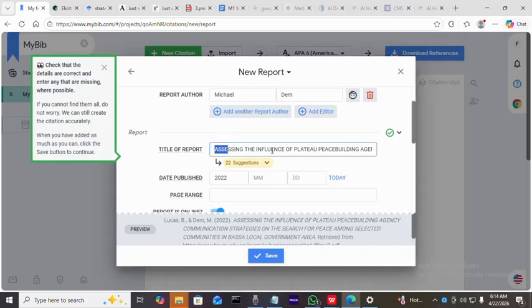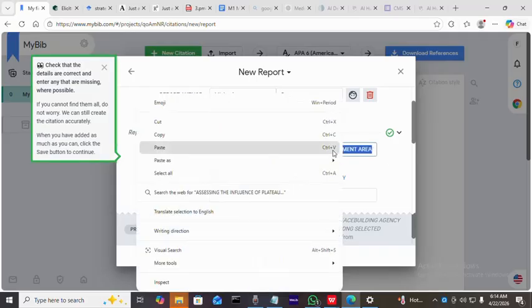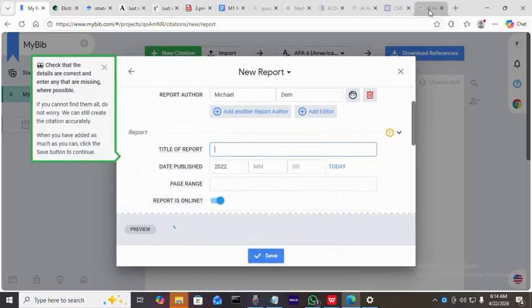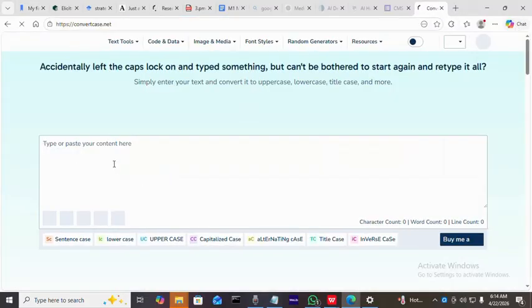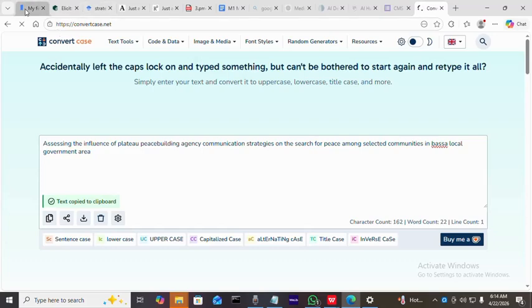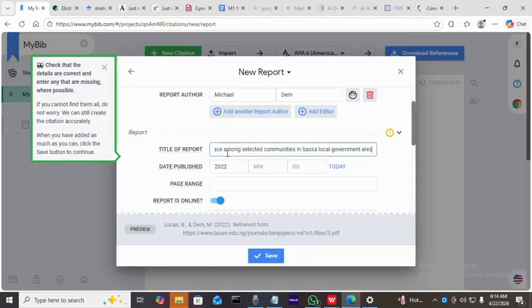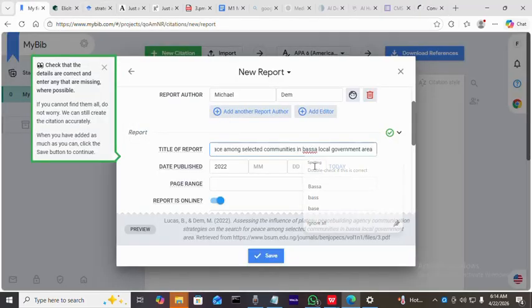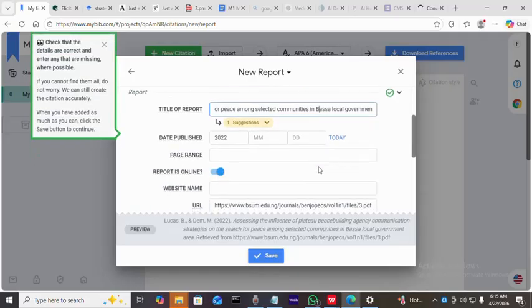Then, of course, we don't want uppercase. What we want is sentence case, but a specific type, where only the first word should be capital. So let's copy it. Every other word is lowercase except for proper nouns like names of places. So we are changing Bassa to uppercase. If there's Nigeria, we'll change it also, and the rest. Make sure everything is set in that panel. Then we have to find the volume number.